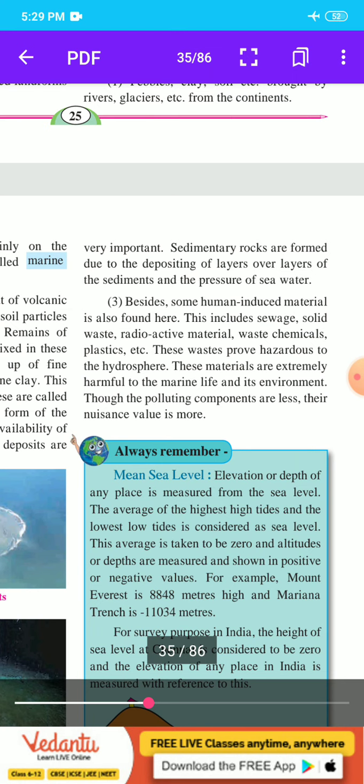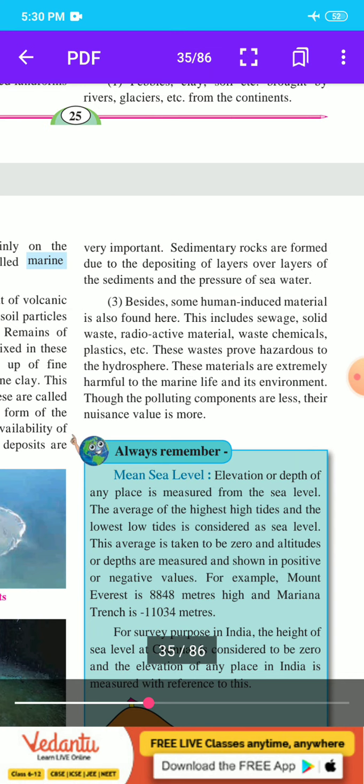This waste proves hazardous to the hydrosphere. These materials are extremely harmful to marine life and its environment. Even if the polluting components are fewer, their nuisance value is more. Here our third point is human induced material. It includes sewage, solid waste, radioactive material, waste chemicals, plastic.